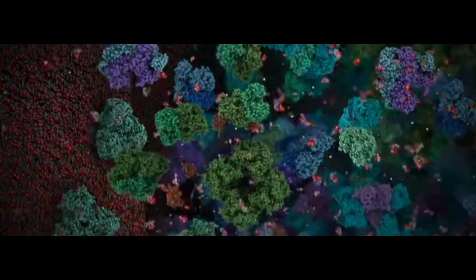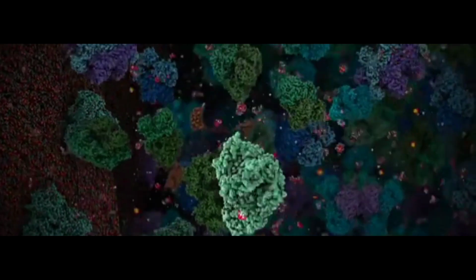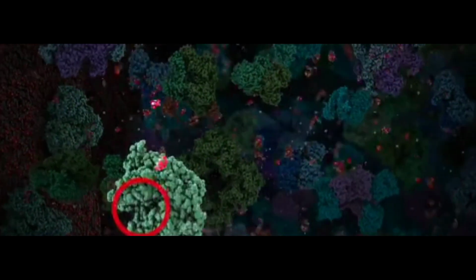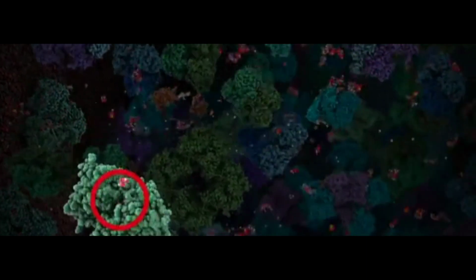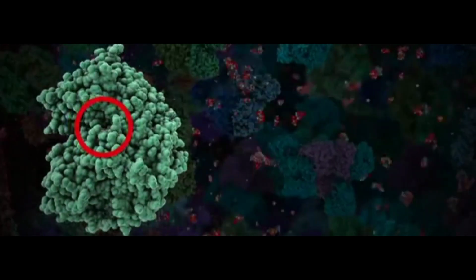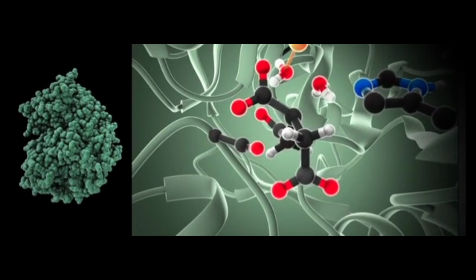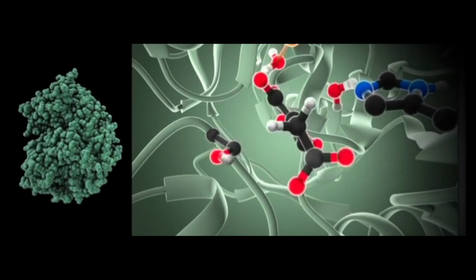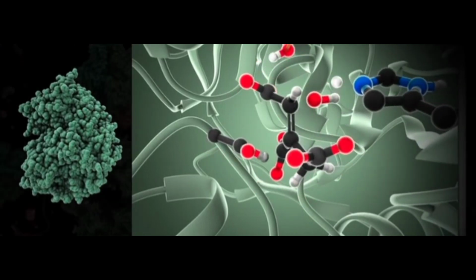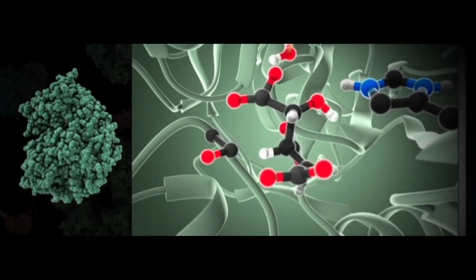Let's take a closer look at how enzymes work. This is a model of an enzyme showing the active site. An active site often resembles a small cave. This is where the reactions take place. The active sites are embedded within the three-dimensional structure of the enzyme. A lot of the enzyme's molecular structure is about scaffolding its active site.